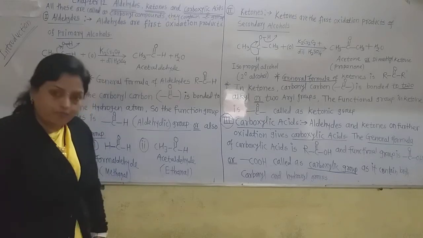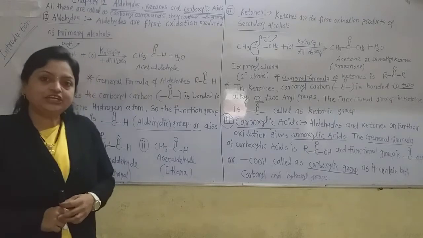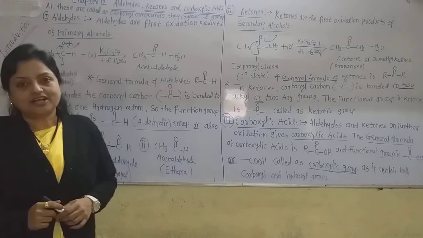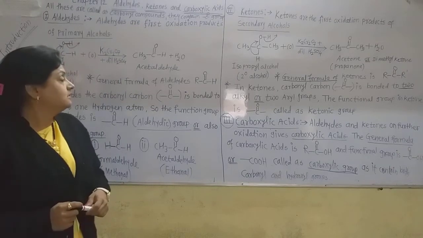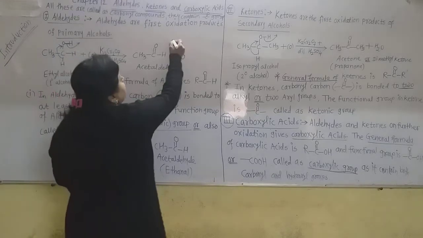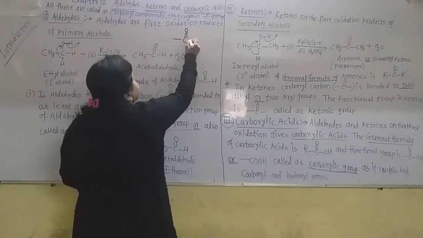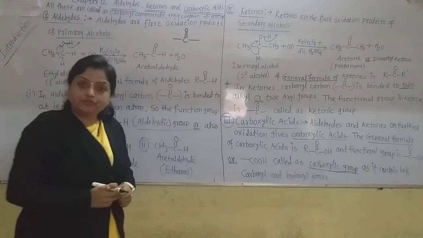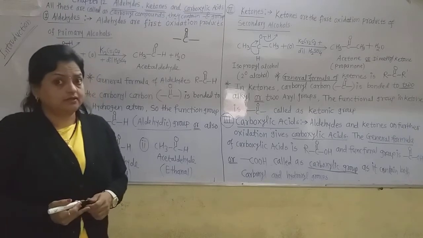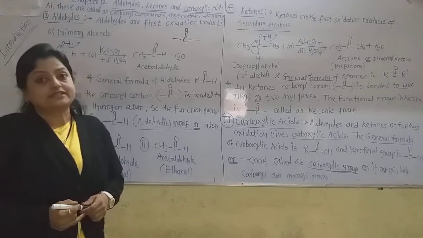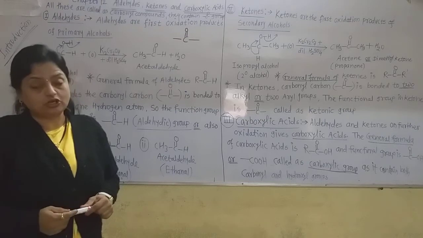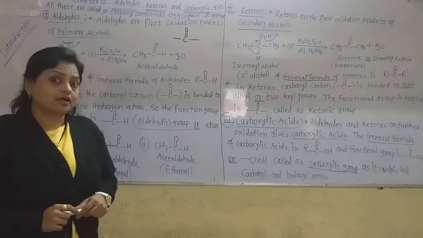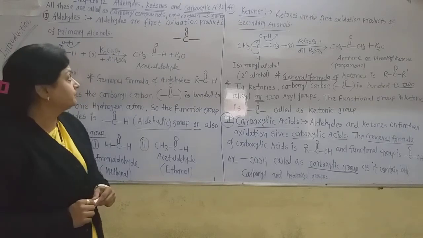Now all these compounds, aldehydes, ketones and carboxylic acids, commonly contain the carbonyl group. Such type of carbonyl group. Now this is the carbonyl group, C double bond O. Therefore, all the three compounds, aldehydes, ketones and carboxylic acids, are also called carbonyl compounds.